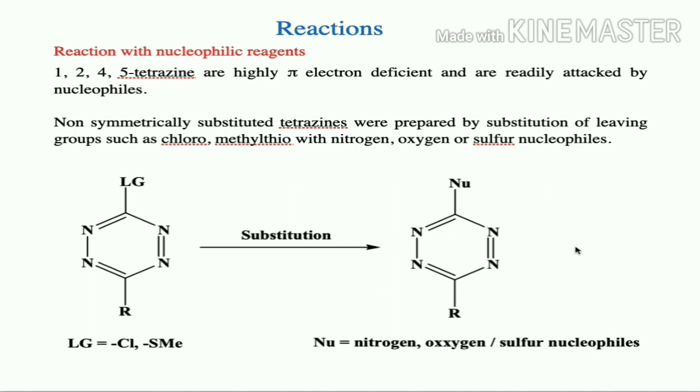So now it is not symmetric. So here it is nucleophile and this is the separate R group. So you are going to get non-symmetrical substituted tetrazine derivative.